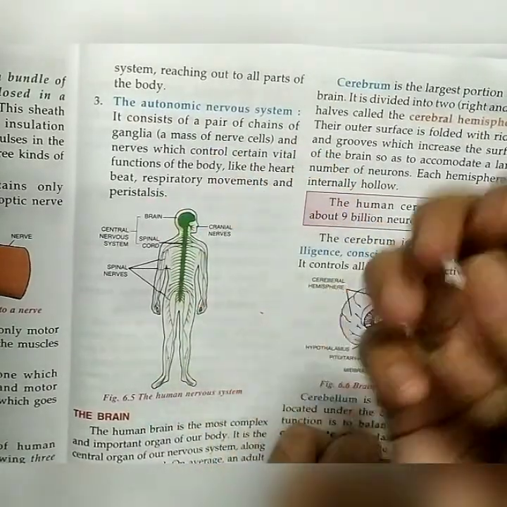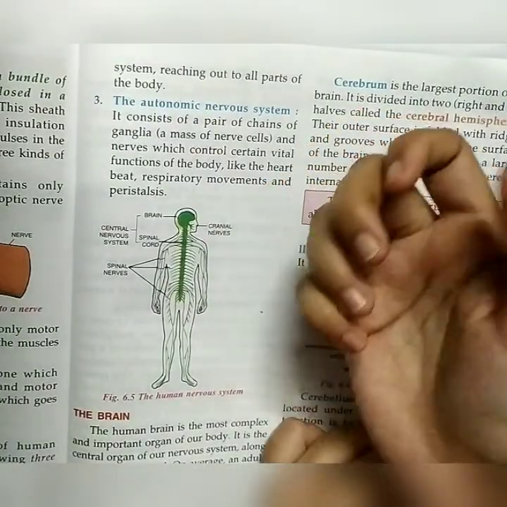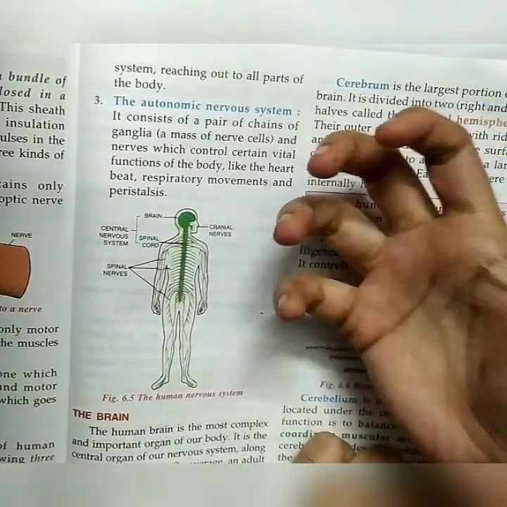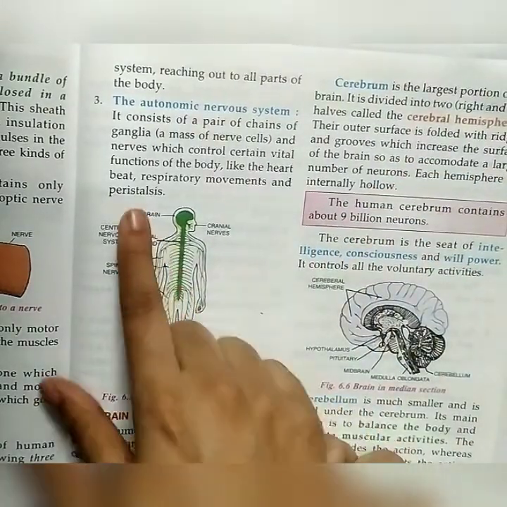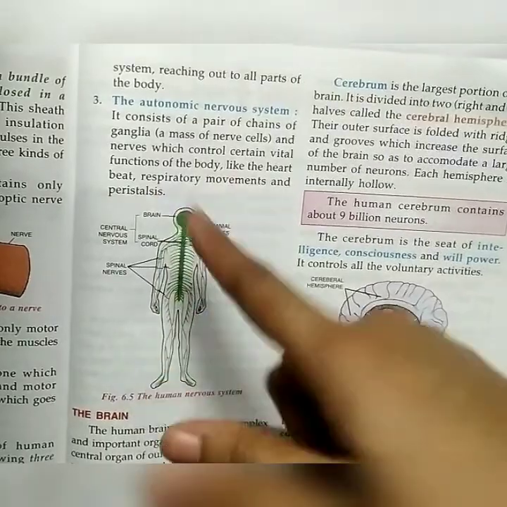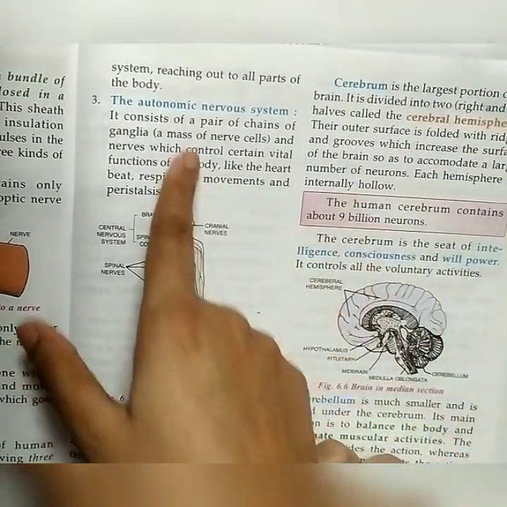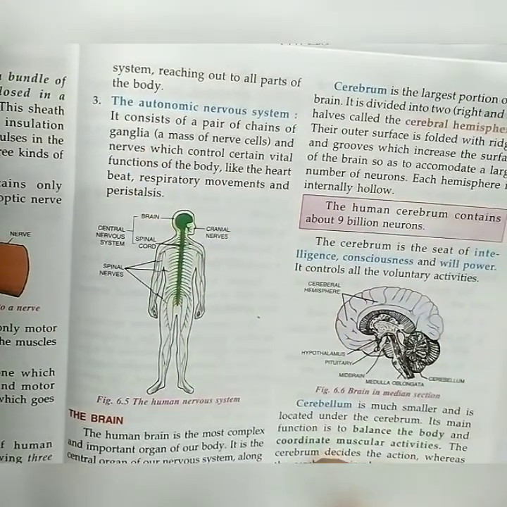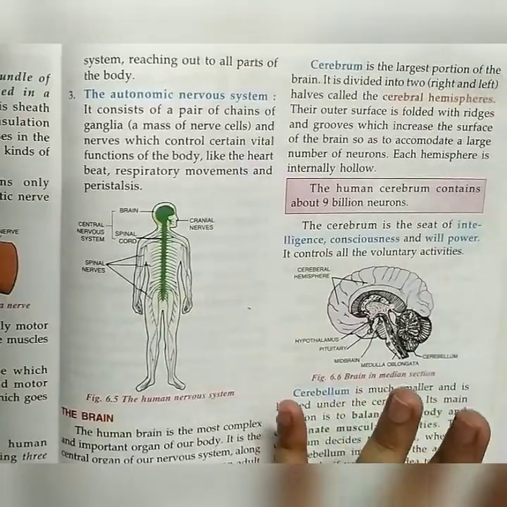You know, in our alimentary canal, the food goes down by the continuous contraction and relaxation of the alimentary canal, which is known as peristalsis. So peristalsis, heartbeat, and respiratory movement, which are not in our conscious control, are managed by the autonomic nervous system, or ANS. So these are the three types of nervous system.